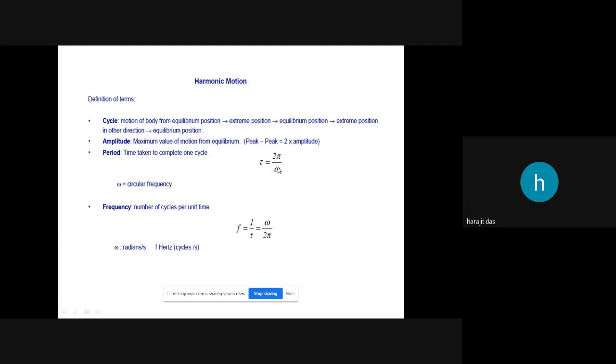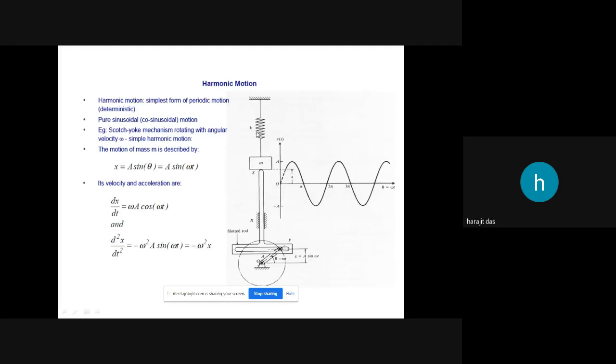Though for the simple spring mass system, it is quite difficult to see why there will be an angular velocity. This system is only reciprocating with respect to this OX line, this mean line. But why will there be a constant angular velocity? Because the same system can be converted to this equivalent system, where you get a constant angular velocity. That is why the mass will have one constant angular velocity.